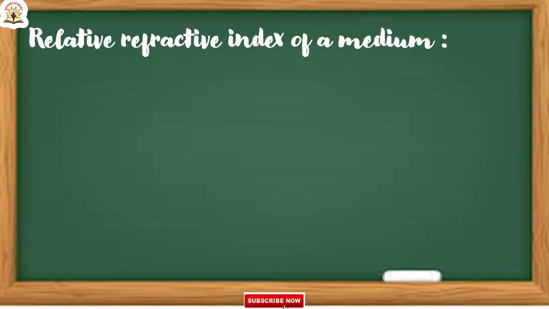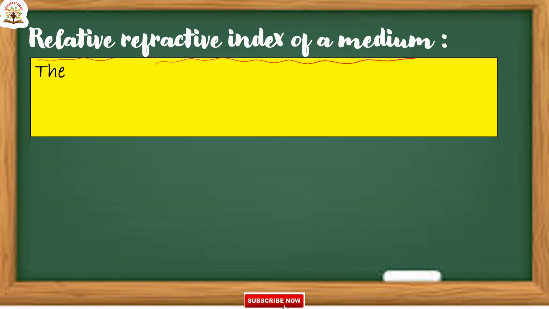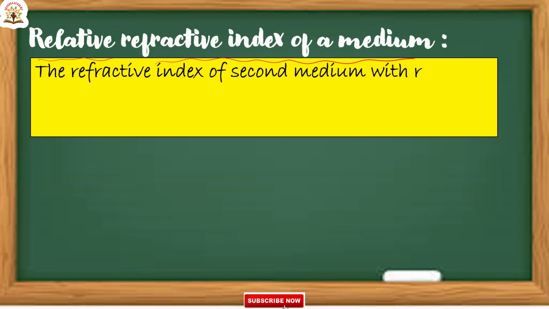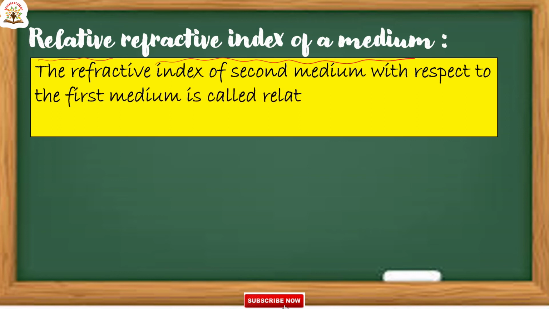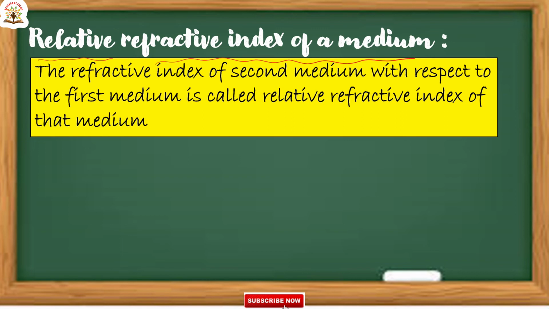Next, relative refractive index of a medium. The relative refractive index of a medium is defined as the refractive index of the second medium with respect to the first medium. Relative refractive index is defined as the ratio of refractive index of the second medium to that of the first medium.